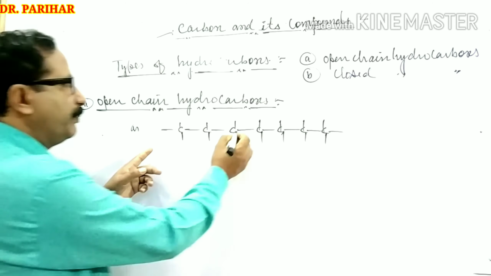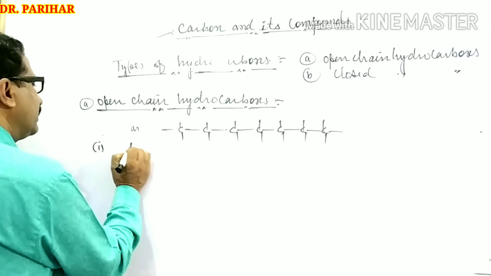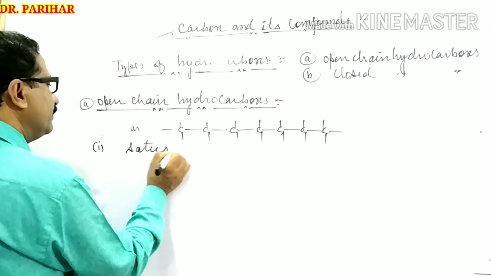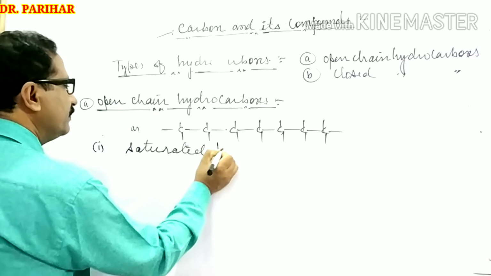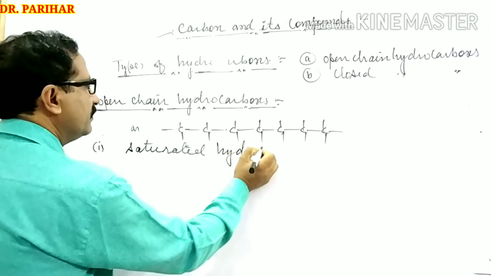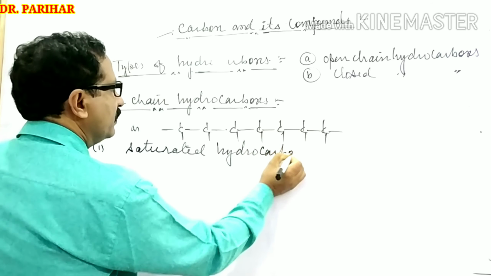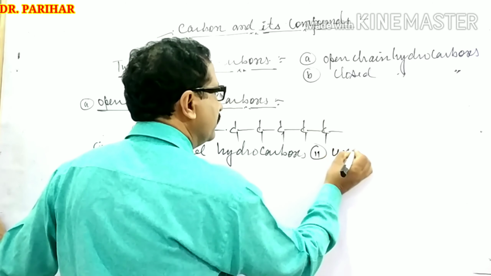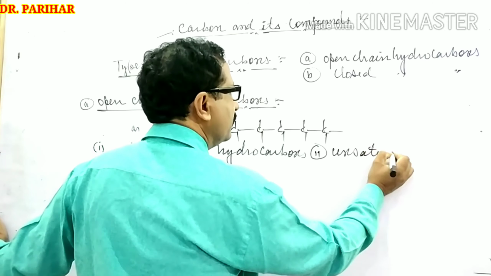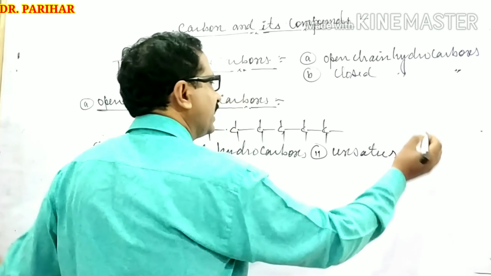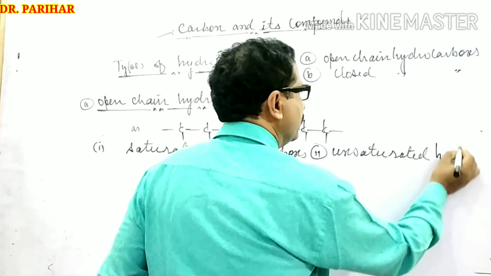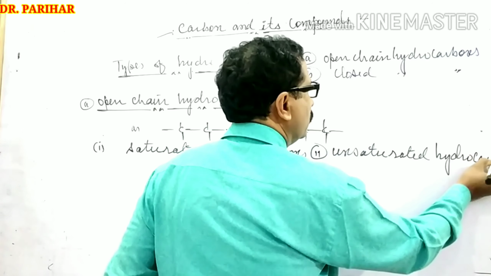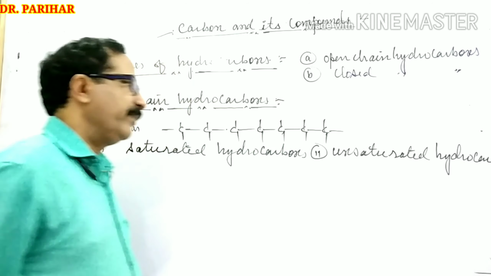These are further divided into two parts: the first part is saturated hydrocarbon and the second part is unsaturated hydrocarbon.